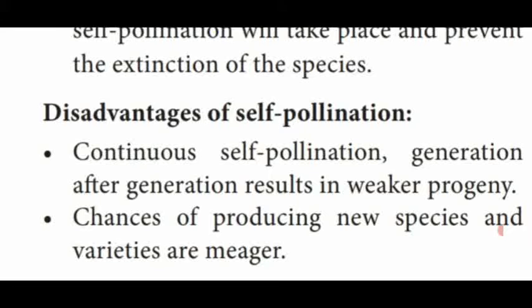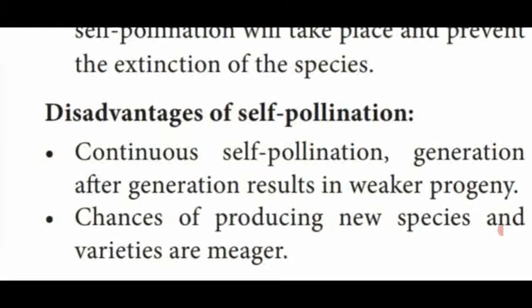The plants produced by self-pollination for several generations are disease-prone, yield fewer crops, and are also attacked by insects and pests. That is said to be a weaker progeny or generation.